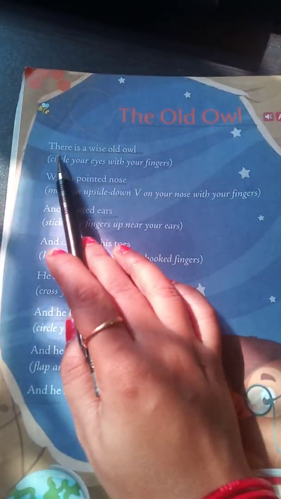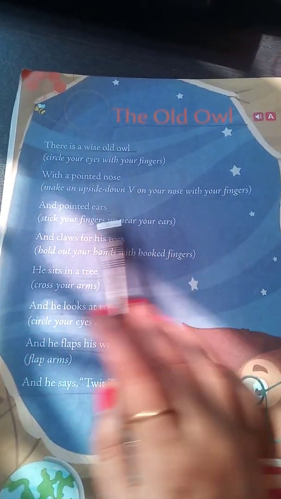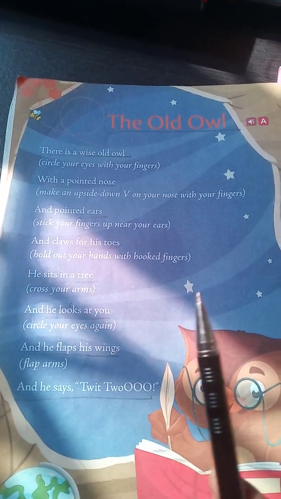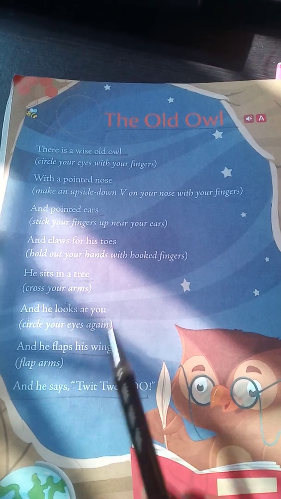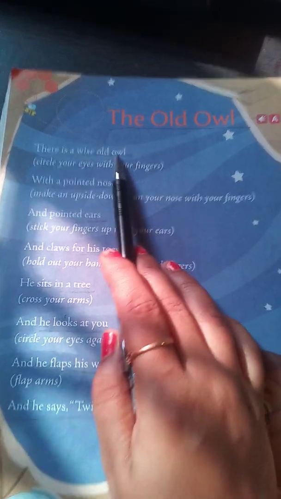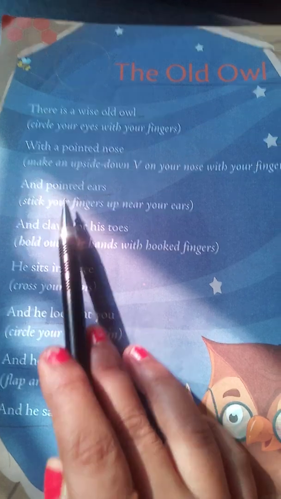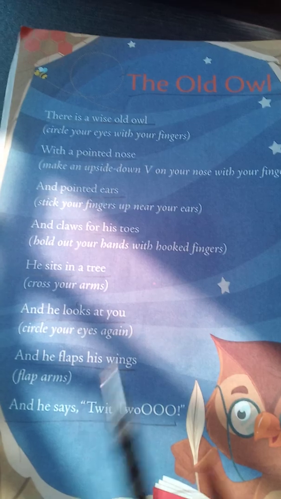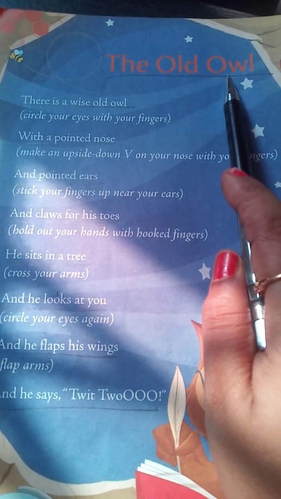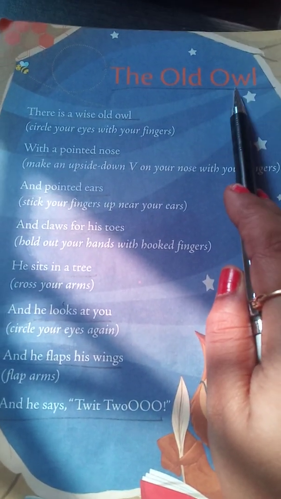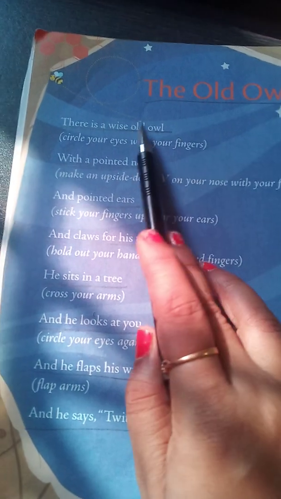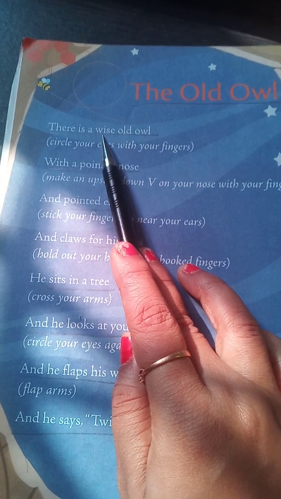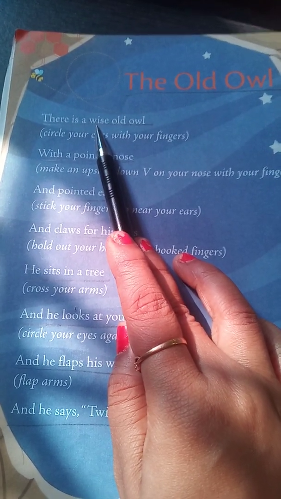So the sentence which is given in bracket, you don't have to write that sentence and you don't have to learn that sentence. What you have to do, you have to learn only that underlined part. You're getting this underlined lines for the poem. So this poem is about an owl who is old and wise. Wise means intelligent. This is a poem about an owl who is intelligent and old.